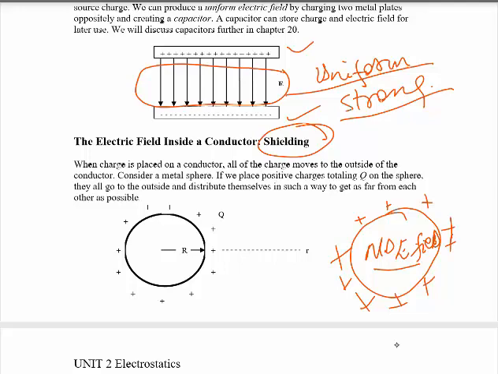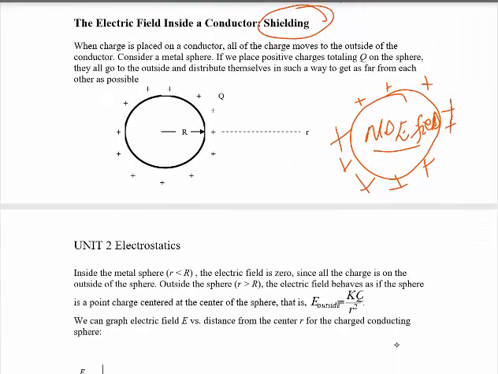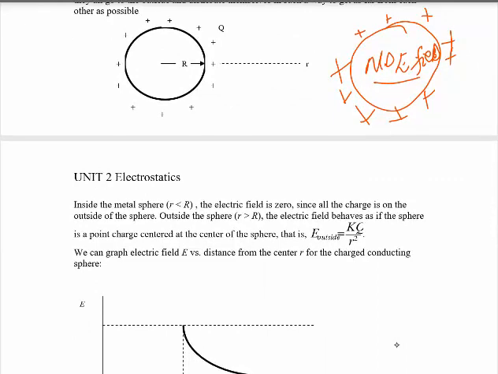For this reason they do not have any effect on those materials. And on the outside we have an electric field because we have a charge. For this reason, in the outer part we can calculate using electric field is equal to kq over r square. R is the distance or the radius.